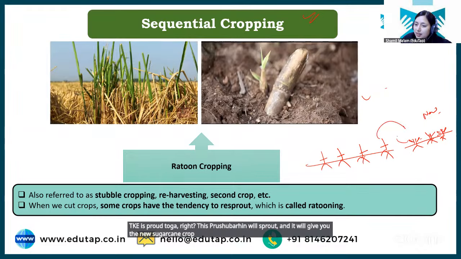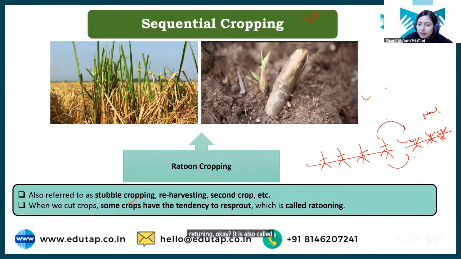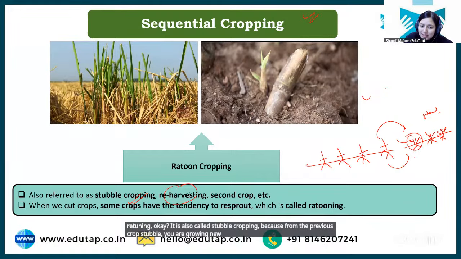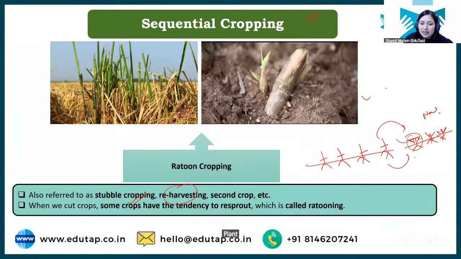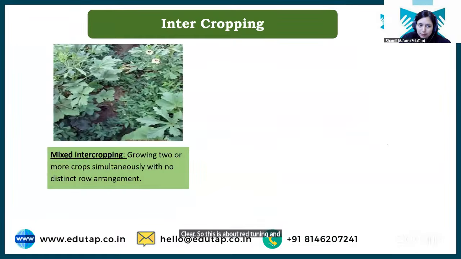So you have done ratooning. This type of method is known as ratooning. Okay. It is also called stubble cropping, because from the previous crop stubble, you are growing a new crop. It is known as reharvesting, because you have once harvested it and again another crop is harvested from the same planting material. It is also called second crop, because you have got two crops from one planting material. Clear? So this is about ratooning and ratoon cropping.